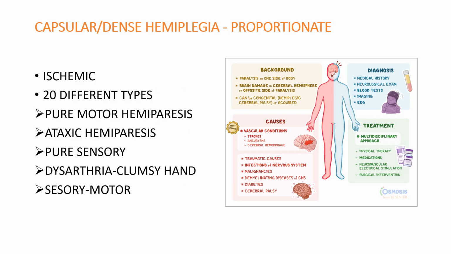So lacunar infarcts means, what are these lacunar infarcts? These are small infarcts. Okay, small infarcts. Usually they may be between 2 to 15 millimeters in diameter. They are caused by occlusion of a single penetrating branch of a large cerebral artery.